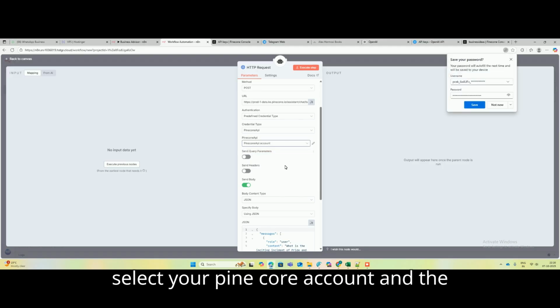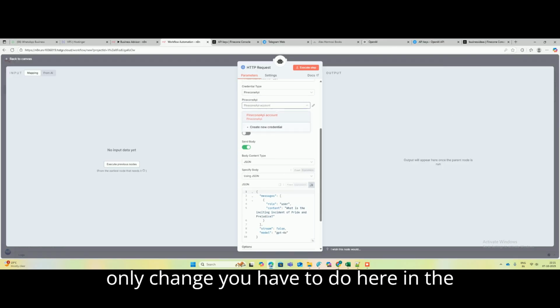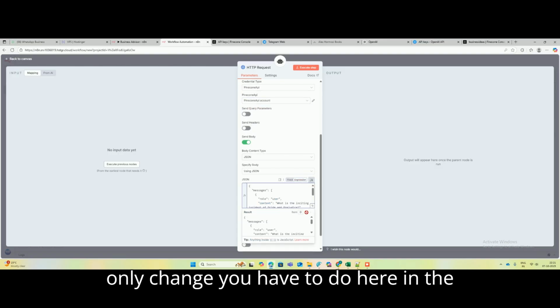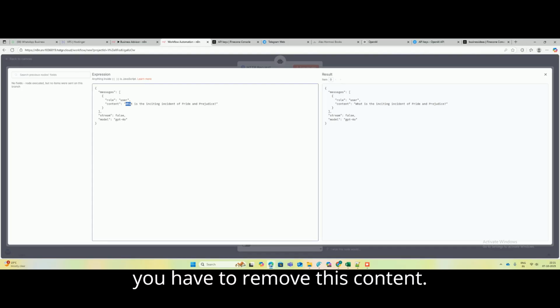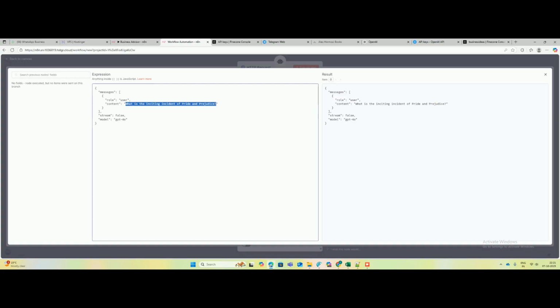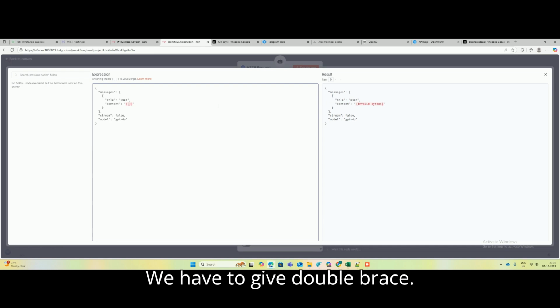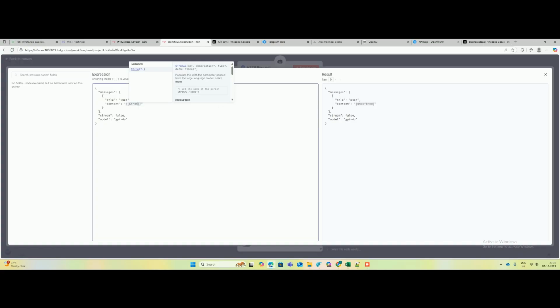So you have to select your Pinecone account, and the only change you have to make is in the expression. You have to remove this content and give double braces, then from AI you should type query.